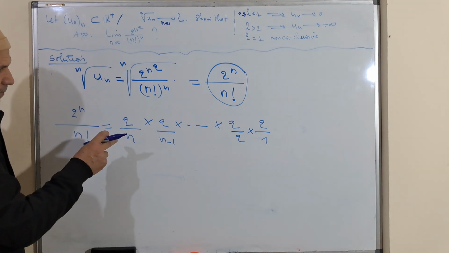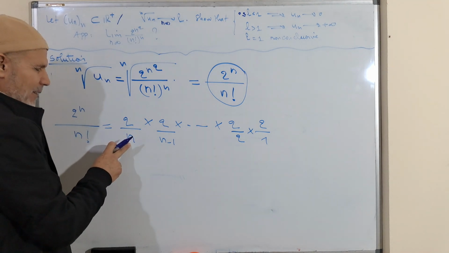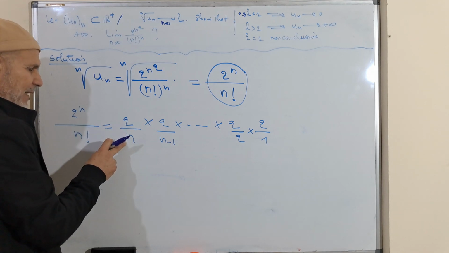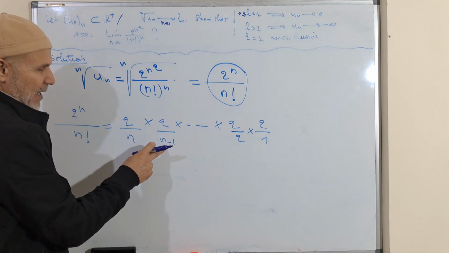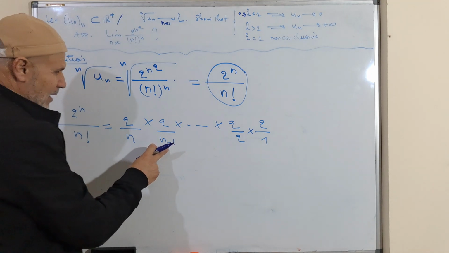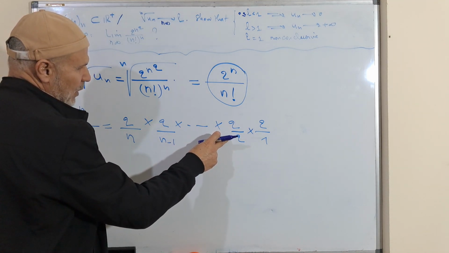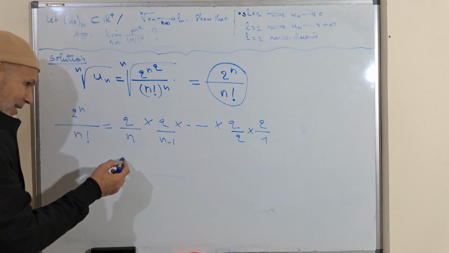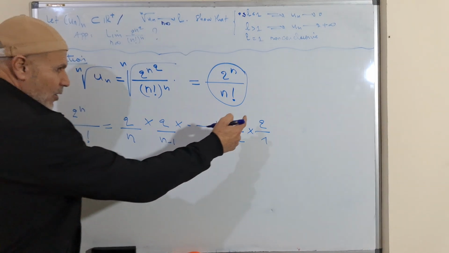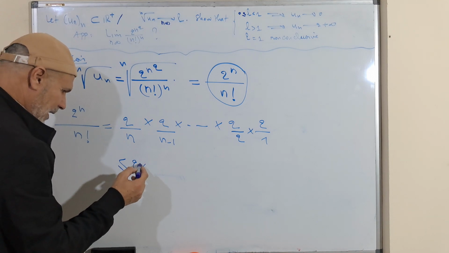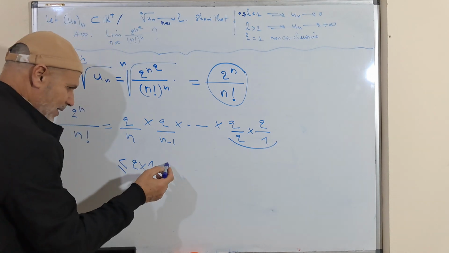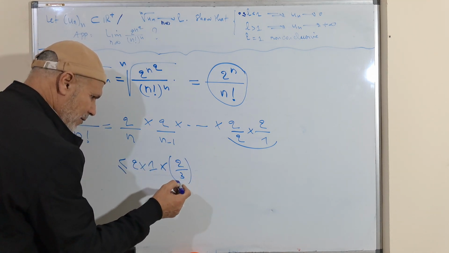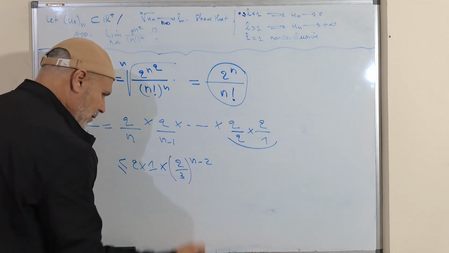So if we take n greater than 3, then 4, we will have 2 divided by 4 times 2 divided by 3 times 2 divided by 2 times 2 divided by 1. So this is less than or equal to 2 times 1, 2 times 1, and all the remainder is less than (2 divided by 3) power n minus 2.